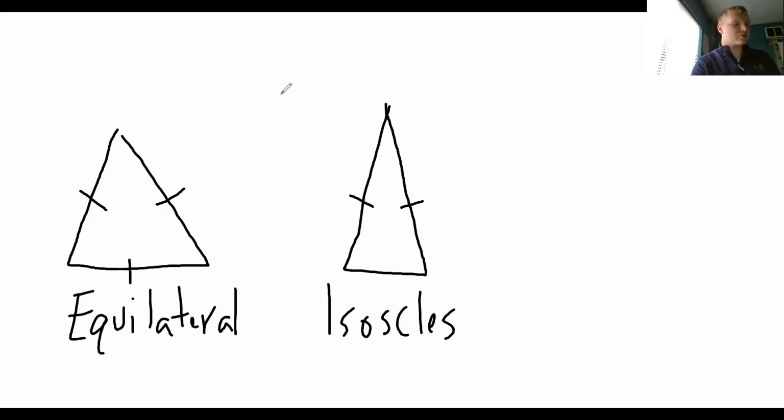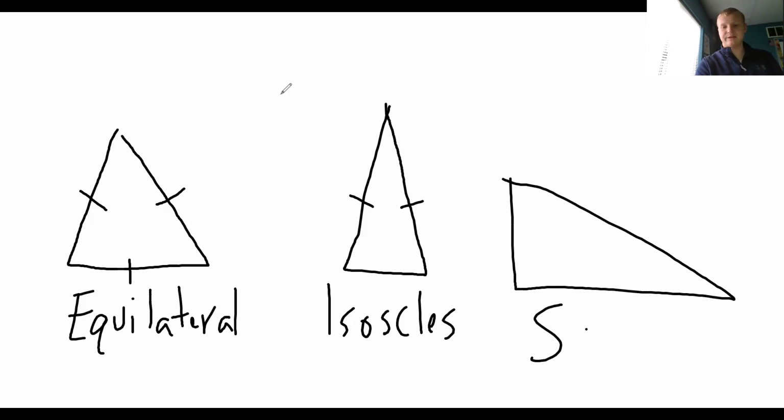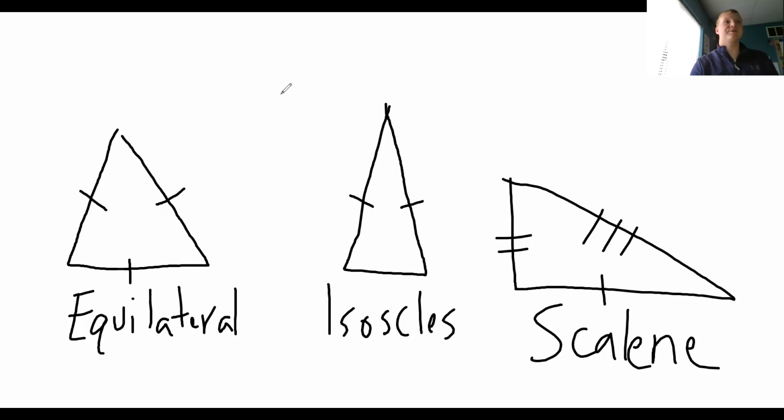And then a scalene triangle is when all three sides are different. That's a little bit too close. There we go. So this would be scalene, which is what you're going to be working with most of the time. This side is different from that one, and that's also a different one. All those sides are going to be different. So that would be a scalene triangle.